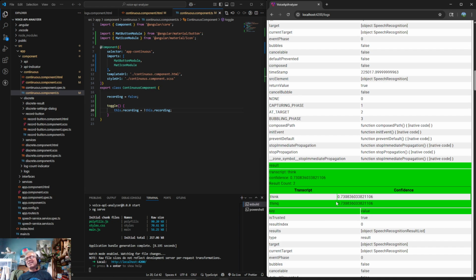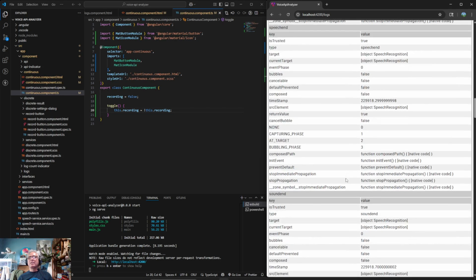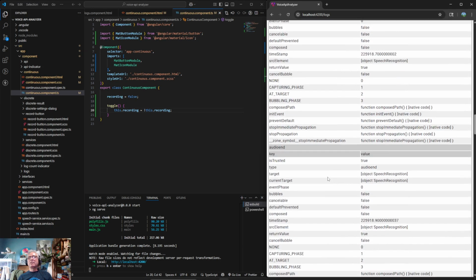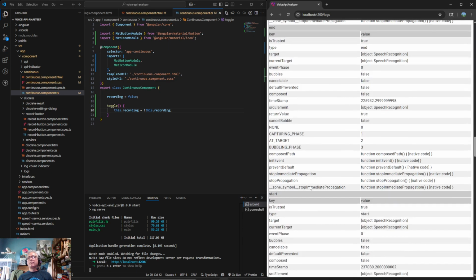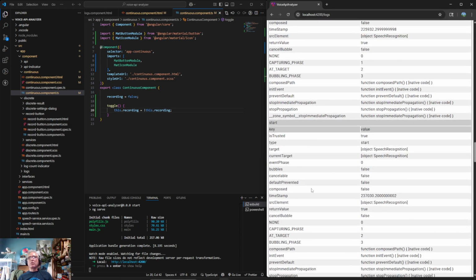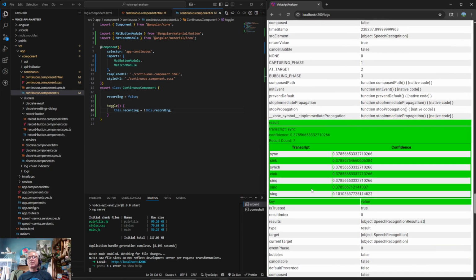We had made changes to tables, and that causes a scream, which is a little bit goofy. And then speech end, sound end, audio end, end, and then we got our new start one. If we scroll all the way down, we find our green one, and we have our sync, and we can see everything in there.